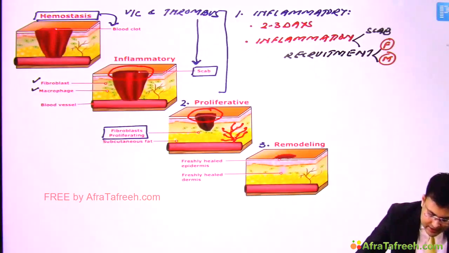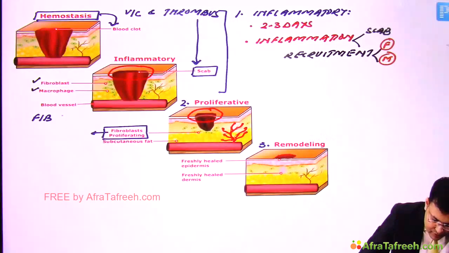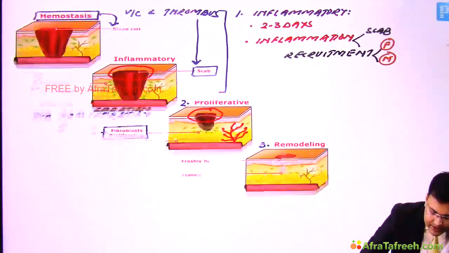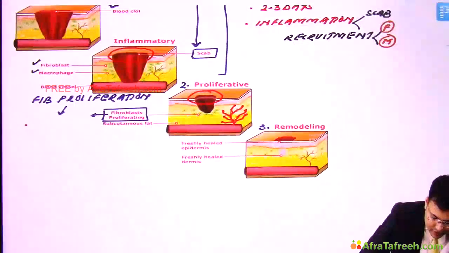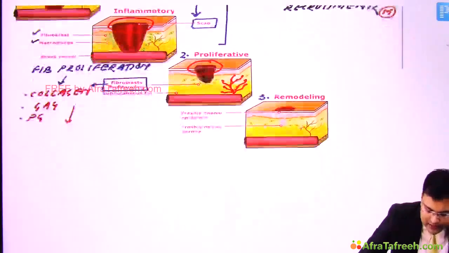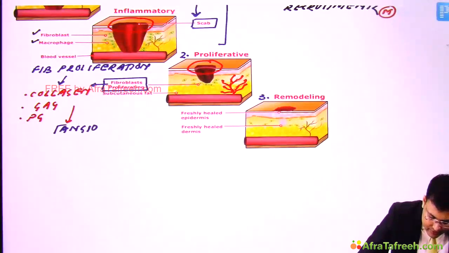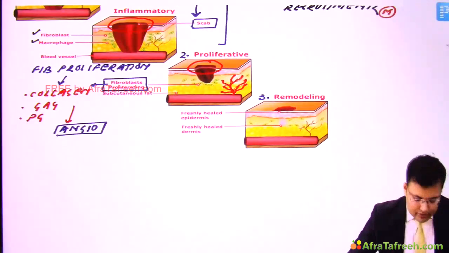So in the proliferative phase there is fibroblast proliferation, and because of this there is production of collagen, glycosaminoglycans and proteoglycans. And what else? Formation of new capillary loops, which is known as angiogenesis.